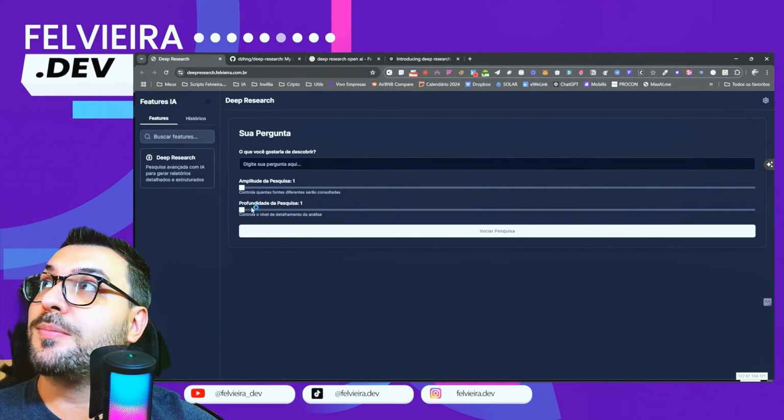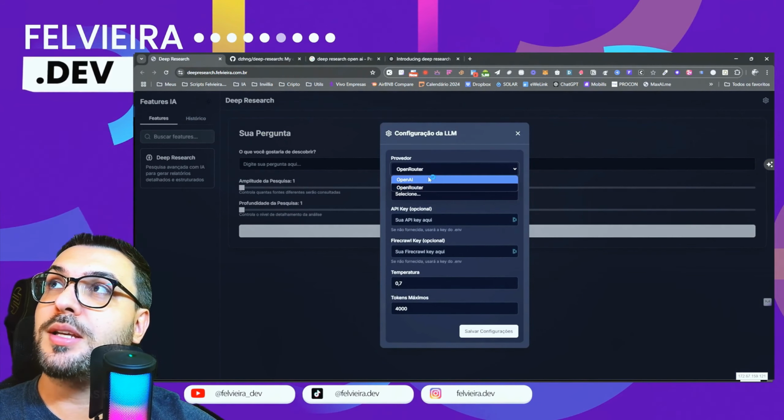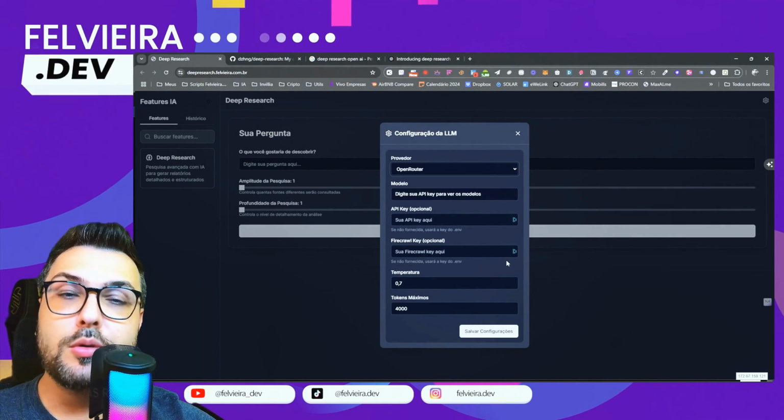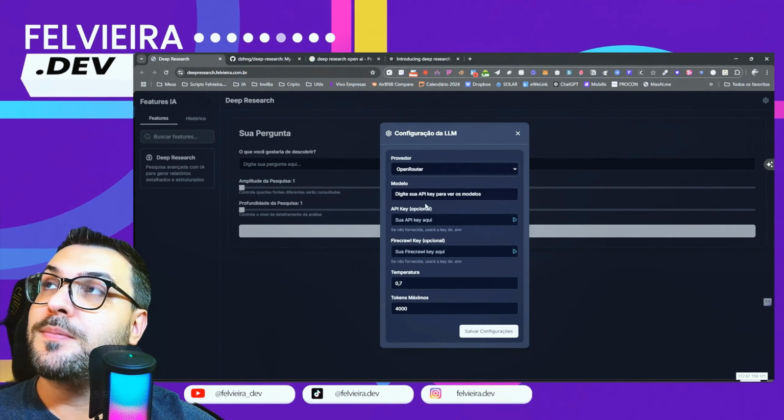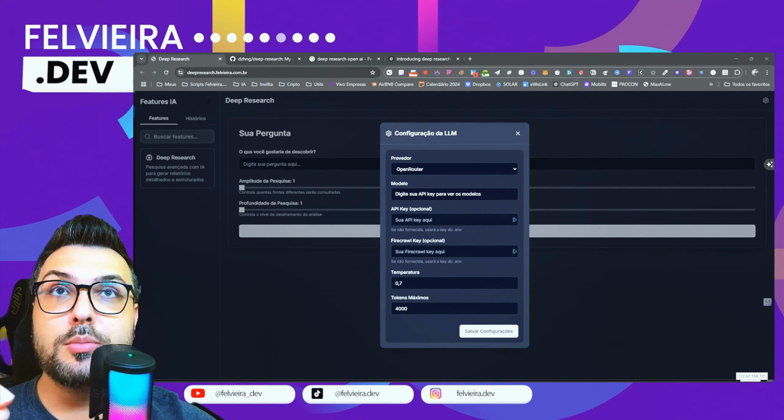So what did I do? To make it easier for everyone, I created the settings part. We can work with both OpenAI, okay, as well as with OpenRouter. OpenRouter is better because we can define more models, and it's really, really cool. I'll show you more or less how it works here.